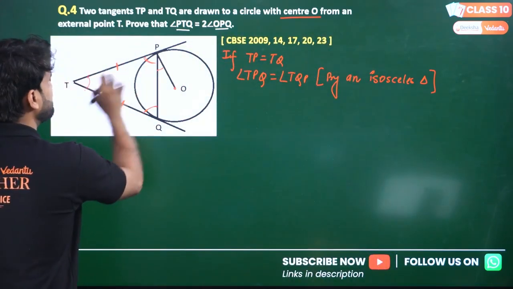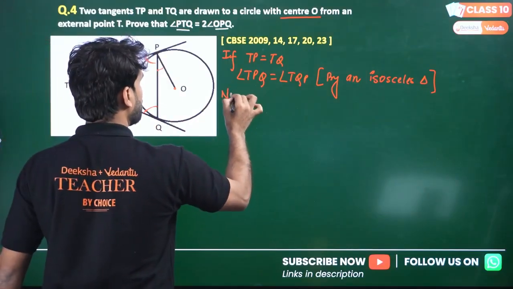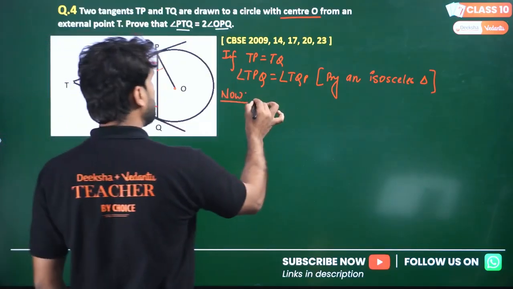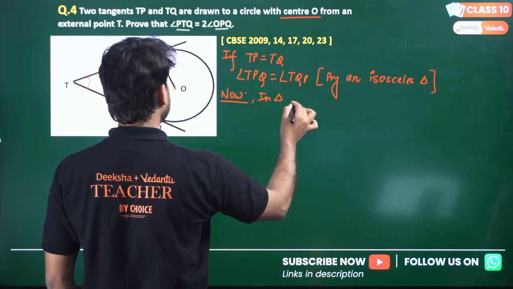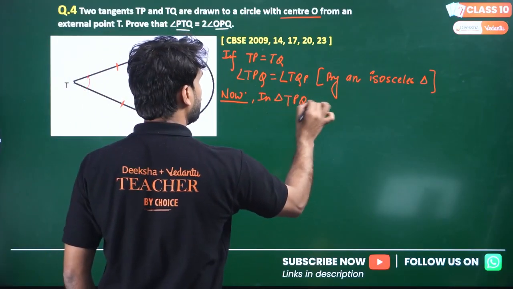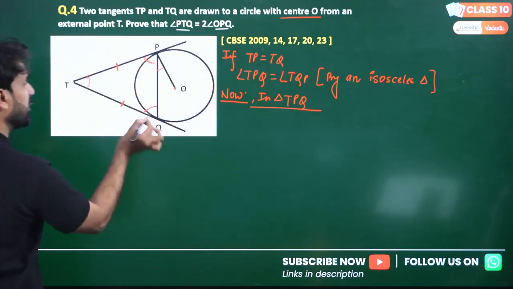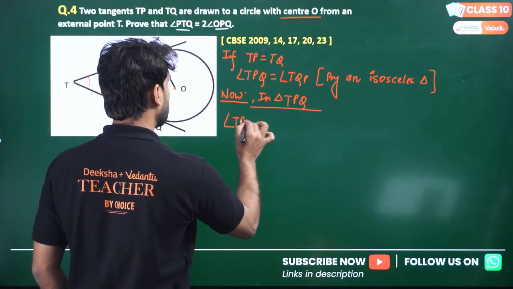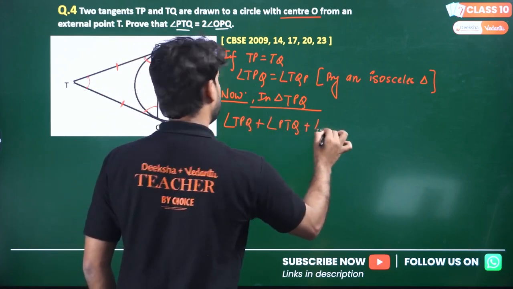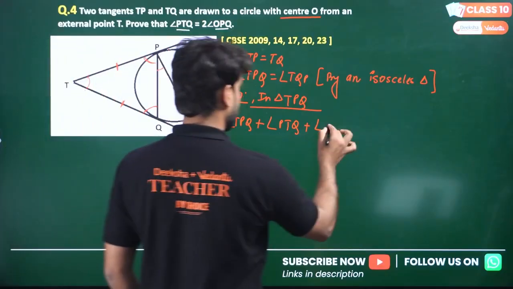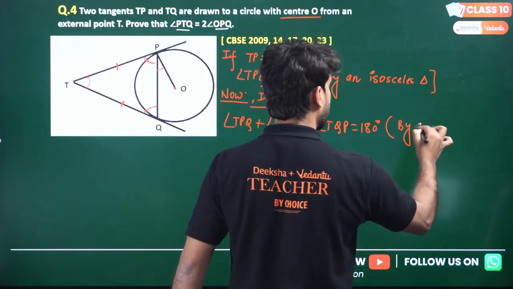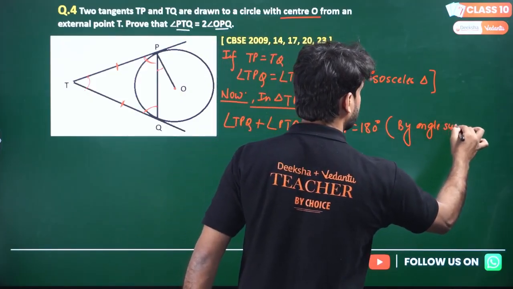Now my dear lovely kids, I hope the red color is visible to everyone. Now in triangle TPQ, angle TPQ plus angle PTQ plus angle TQP will be equal to 180 degrees by the angle sum property.